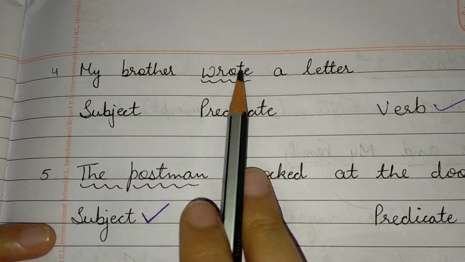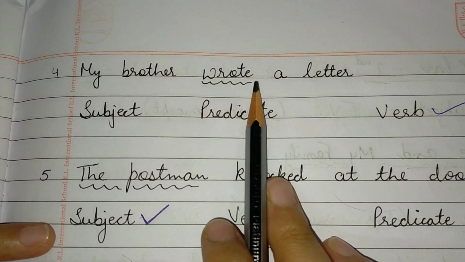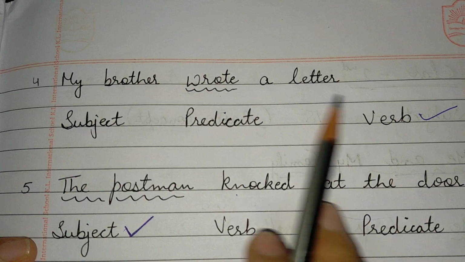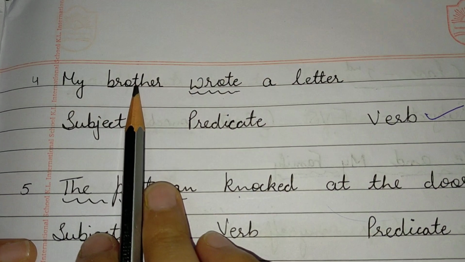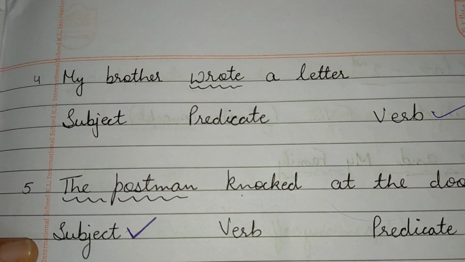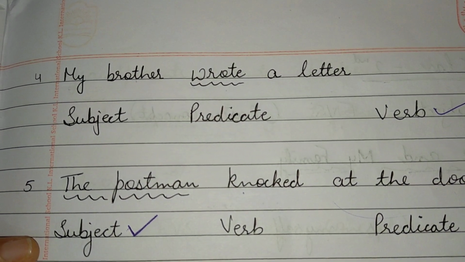Now coming to the next example. The brother wrote a letter. So here underline is under wrote. So wrote is helping verb. And the my brother is subject. And letter is what? It is object. So this is predicate.